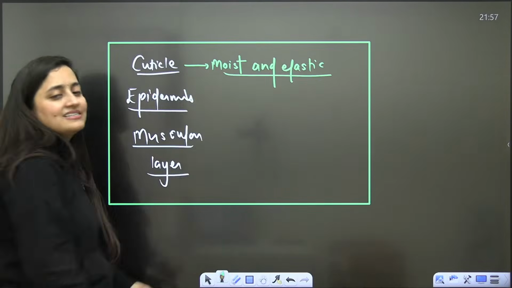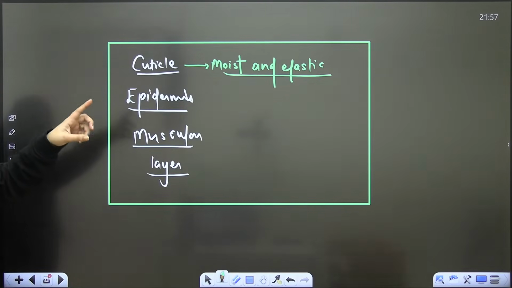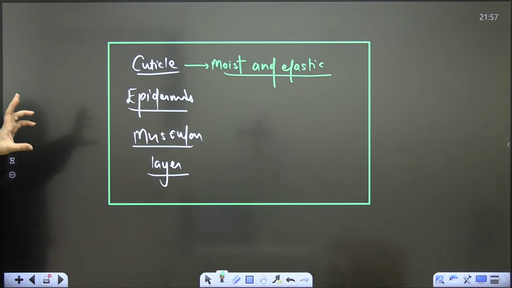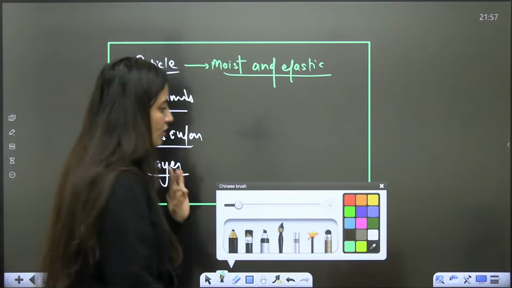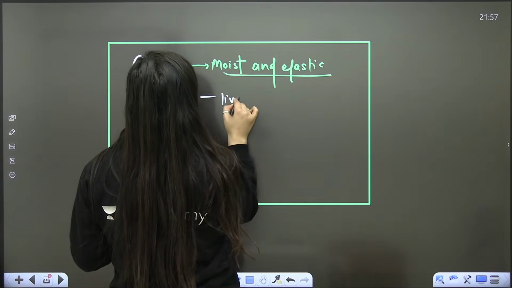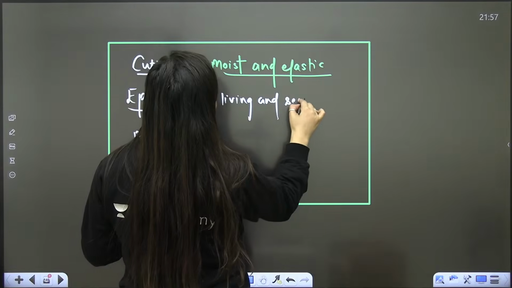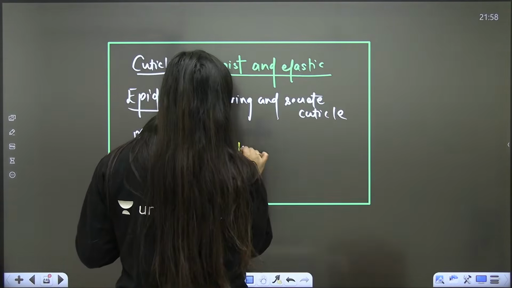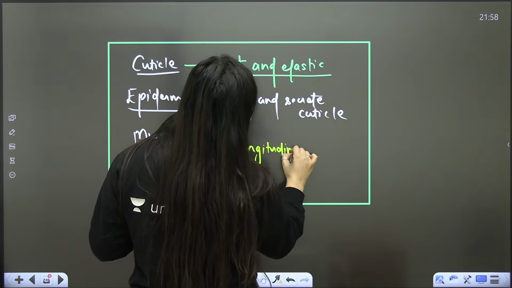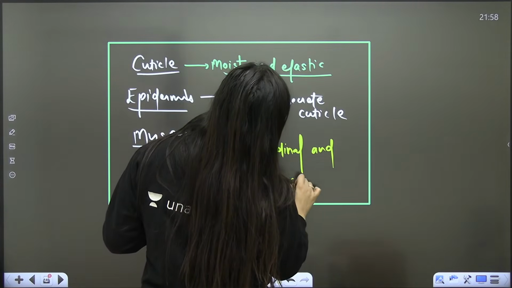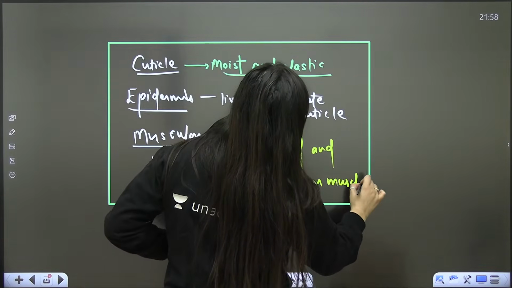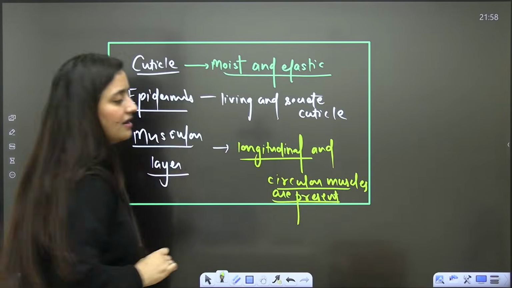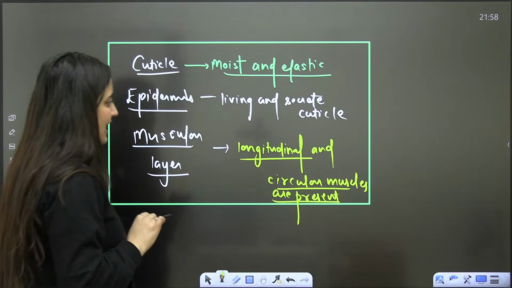And obviously, you know that gaseous exchange will occur directly through the surface. Then epidermis is living, but it will secrete this cuticle above it. And in the muscles, you will see both longitudinal and circular muscles are present. Is that clear?